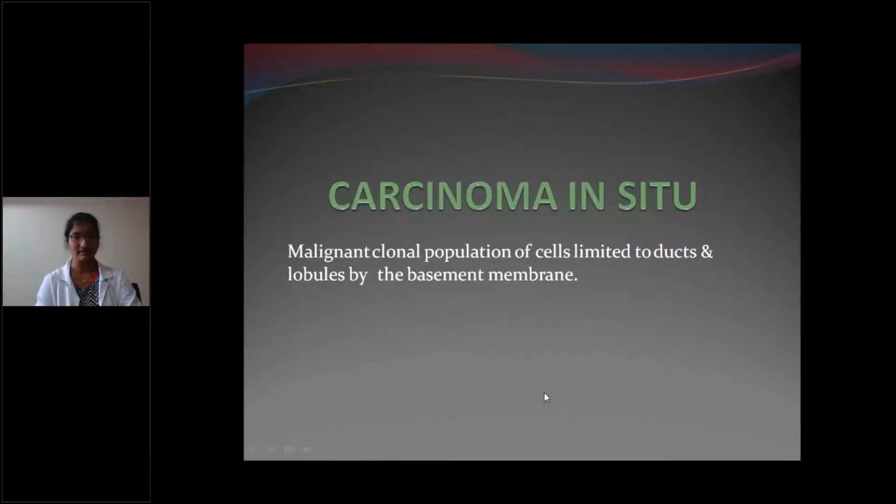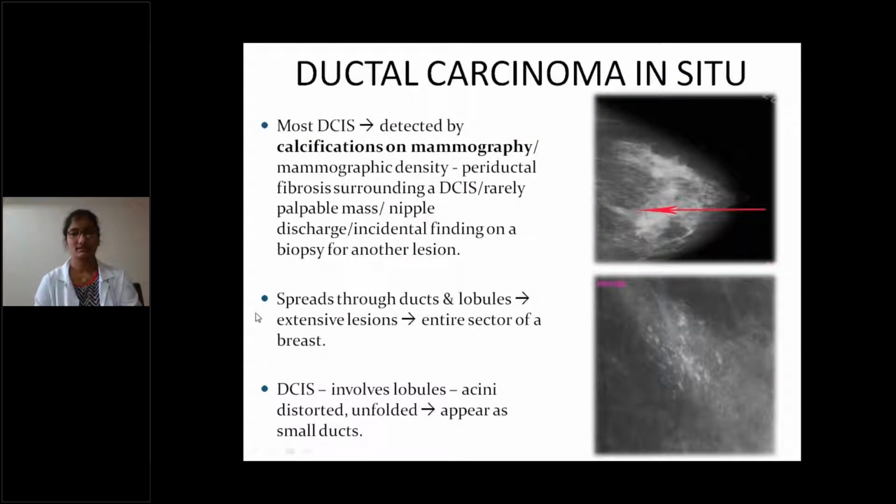Coming to carcinoma in situ, it is the malignant clonal population of cells limited to the ducts and lobules by the basement membrane. This is limited to the ducts and lobules. Okay? This is ductal carcinoma in situ. Most ductal carcinoma in situ are detected by calcifications on mammography. This is a mammogram showing calcifications in the breast tissue.